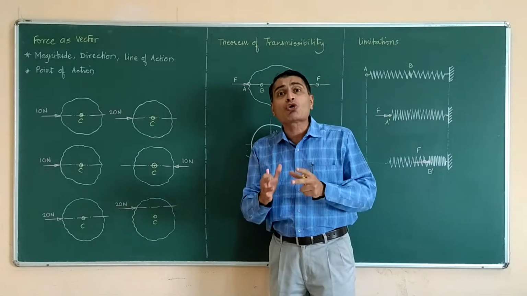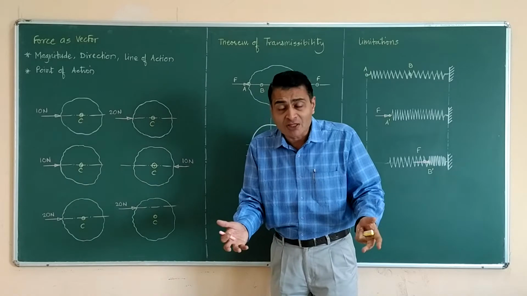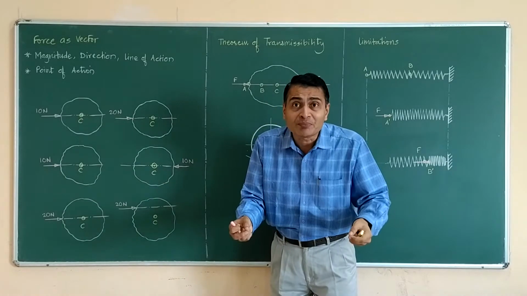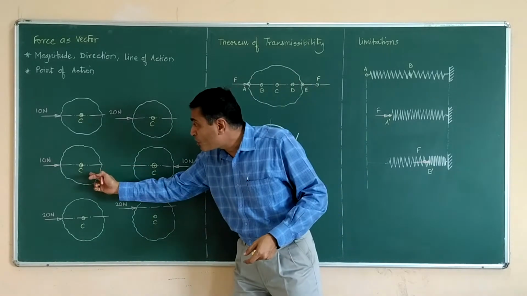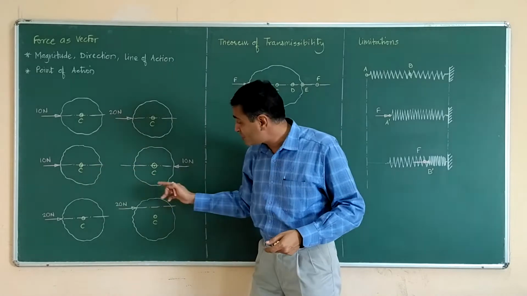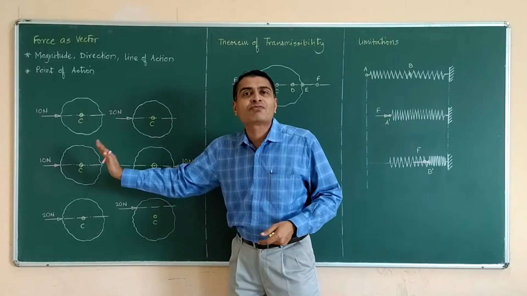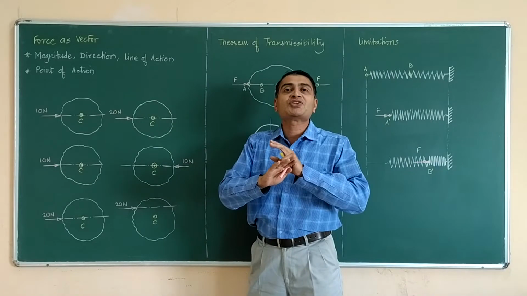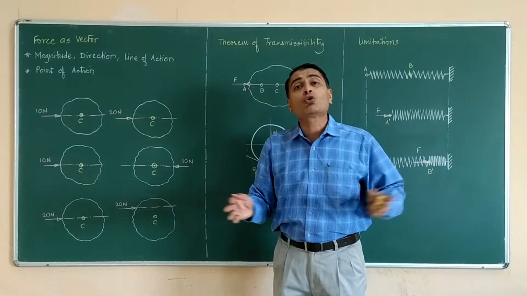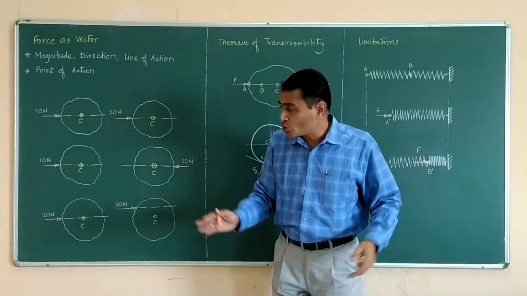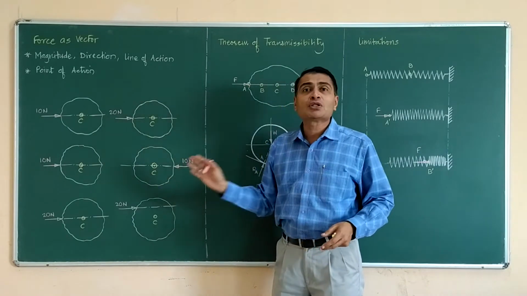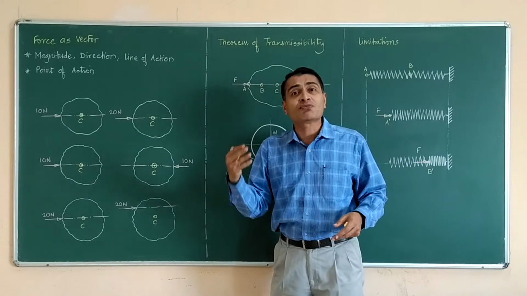Probably the magnitude of acceleration will be same. In fact, it has to be same. However, this body will accelerate rightwards, this body will accelerate leftwards. That means the effect is totally different, in a way totally opposite. So if you change the direction, the force is no more the same, it's a different force.